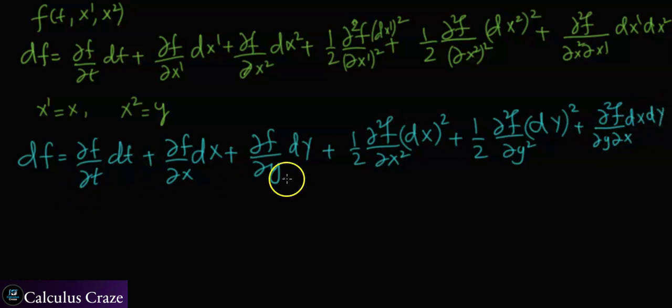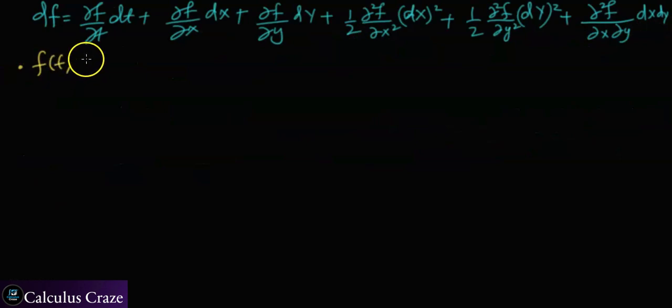So this is how my multi-dimensional Ito lemma for the function depending on time, x1 and x2 looks, right? Now I will apply this formula on a very specific kind of function, and from there I will derive my product rule for stochastic differentiation. Define f(t, x, y) to be equal to xy. So I will apply this multi-dimensional Ito lemma over this.